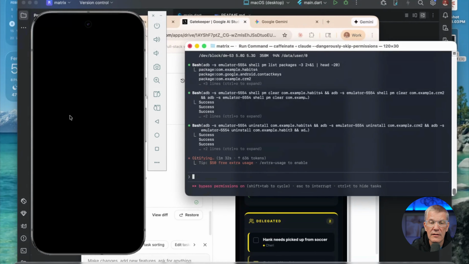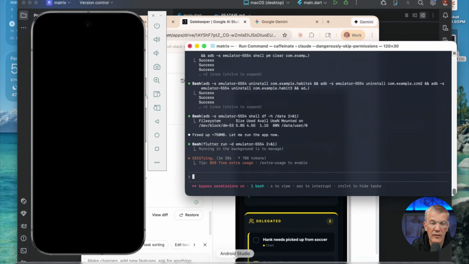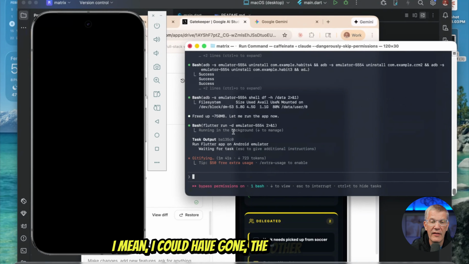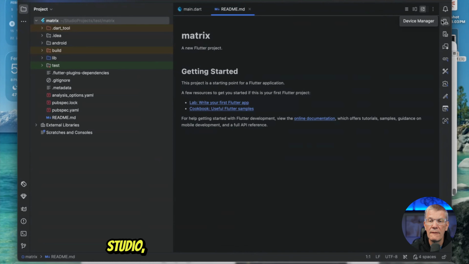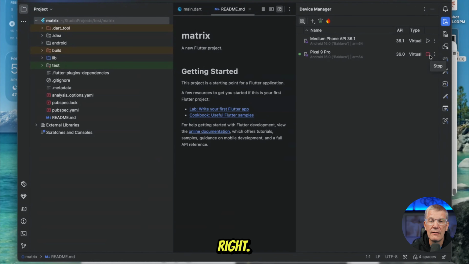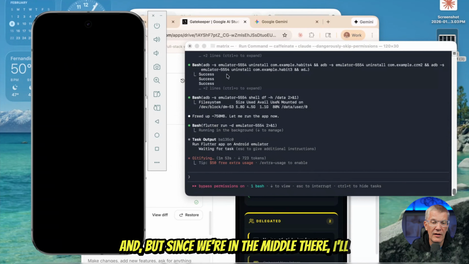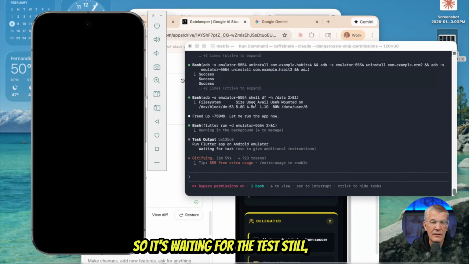All right. It says emulator, but it's still here. I mean, I could have gone the other way we could have done this, like gone into Android Studio, fired up the emulator in Device Manager right here, right? But since we're in the middle there, I'll let that finish firing. So, okay, it's waiting for the task. Still nothing there.